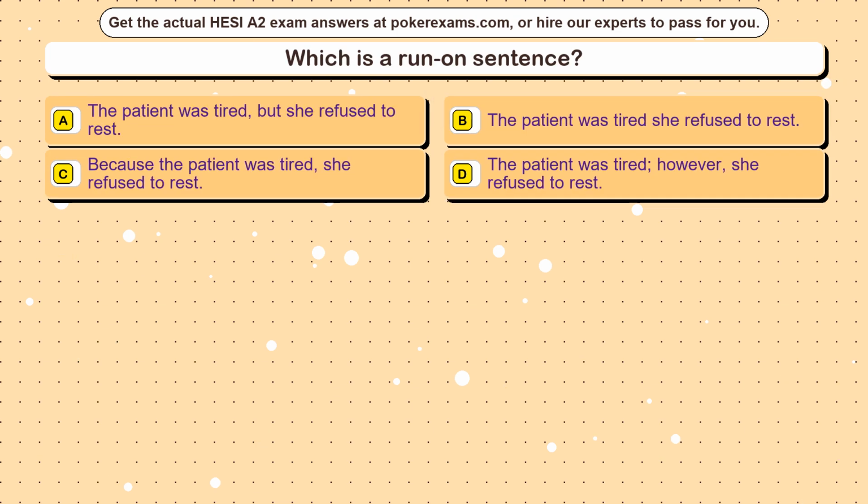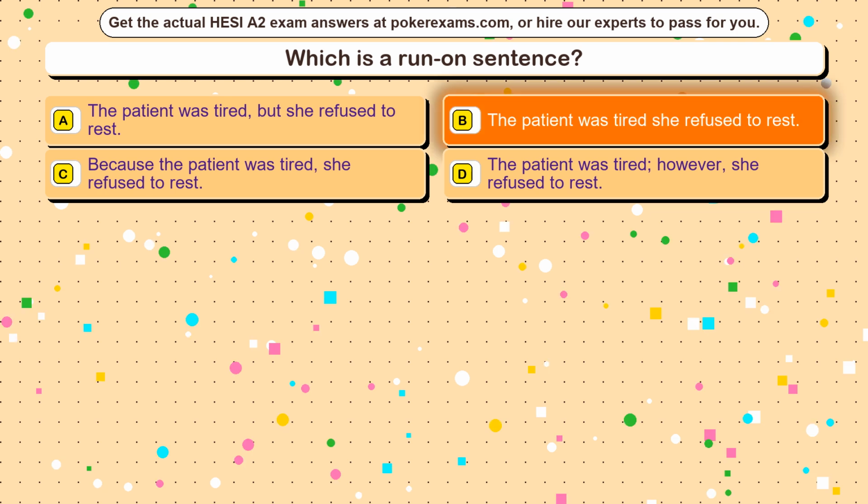Question 2. Which is a run-on sentence? Option A. The patient was tired, but she refused to rest. Option B. The patient was tired, she refused to rest. Option C. Because the patient was tired, she refused to rest. Option D. The patient was tired, however, she refused to rest. The correct answer is Option B. The patient was tired, she refused to rest.